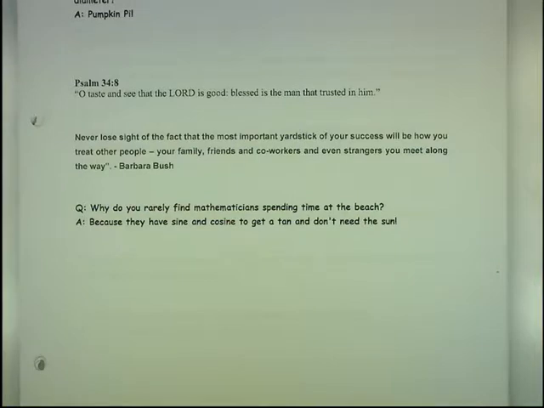Congratulations. Last section of the chapter before the test, section 3.3, measures of position. Very easy section compared to the last section.